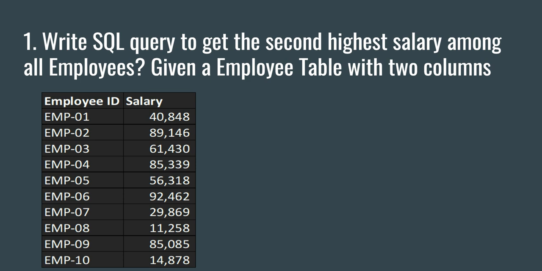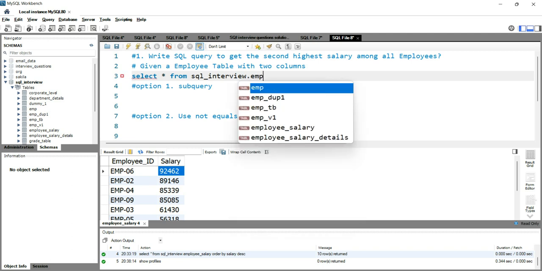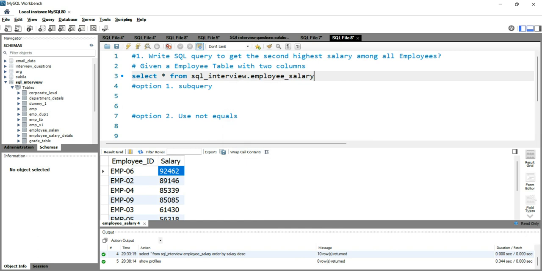So let's go to our SQL workbench and see the table that contains the employee ID and the salary. I'll write select star from SQL interview, which is my database, dot employee salary.